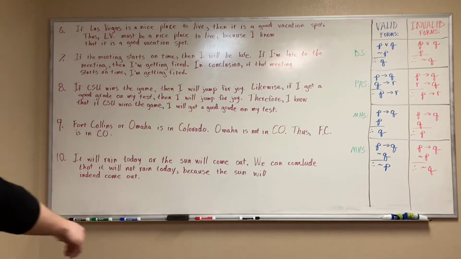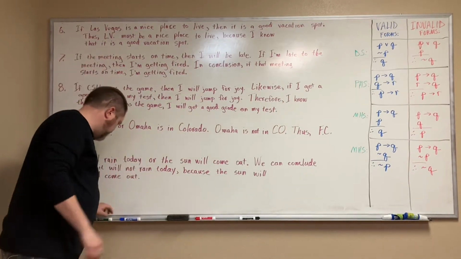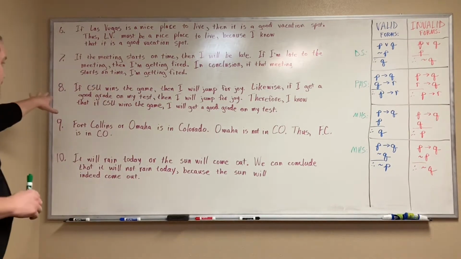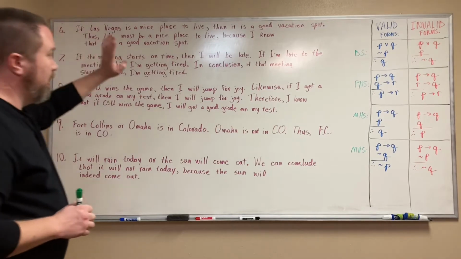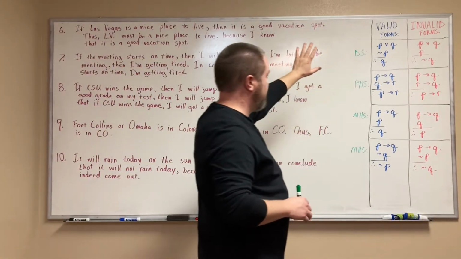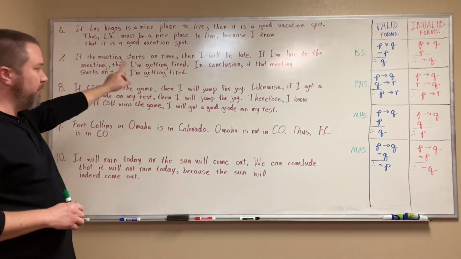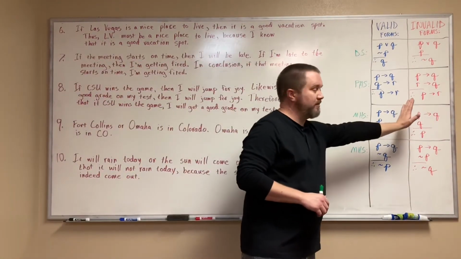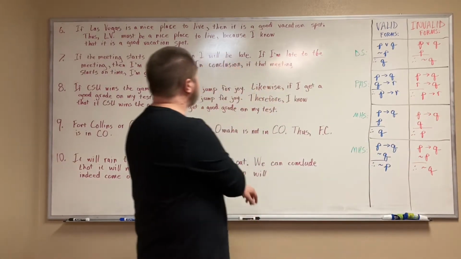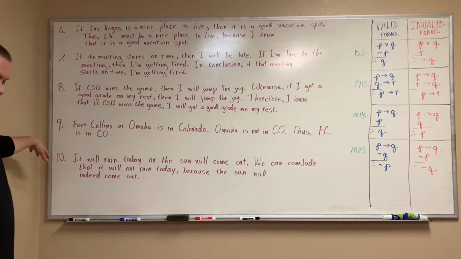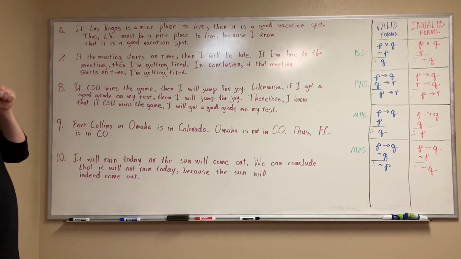So going through the last 5 examples of translating into an argument and then comparing it and figuring out which type of the fundamental forms it is, and then whether it's the valid or the invalid form. I've already gone through 1 through 5 in the first video. I'll do the same on this video.